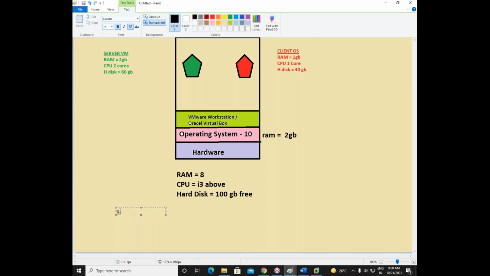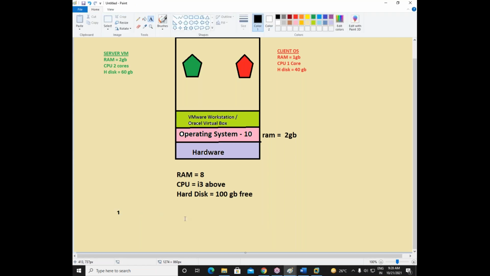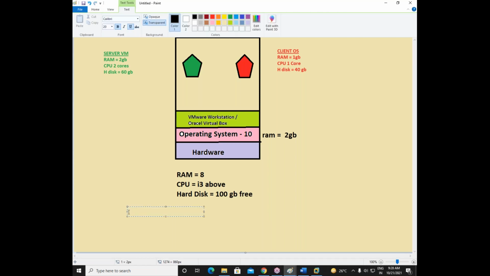What we will do here is divide our configuration into two steps. One is to create a virtual machine. First, we will create a virtual machine. And in the second step, install the OS in the virtual machine. This will look very easy for you. First, we'll just create a virtual machine. And the second step, we will see how to install the operating system in the virtual machine. Fine. These are the two steps.